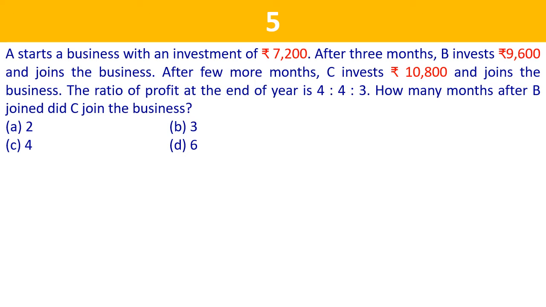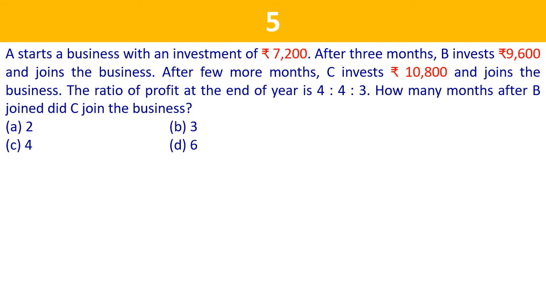Problem number 5. A starts a business with an investment of rupees 7,200. After 3 months, B invests 9,600 and joins the business. After a few more months, C invests 10,800 and joins the business. The ratio of profit at the end of year is 4 is to 4 is to 3. How many months after B joined did C join the business? You can pause this video and try the question on paper, and once you have solved it at your level, you can again resume the video to look for the solution.